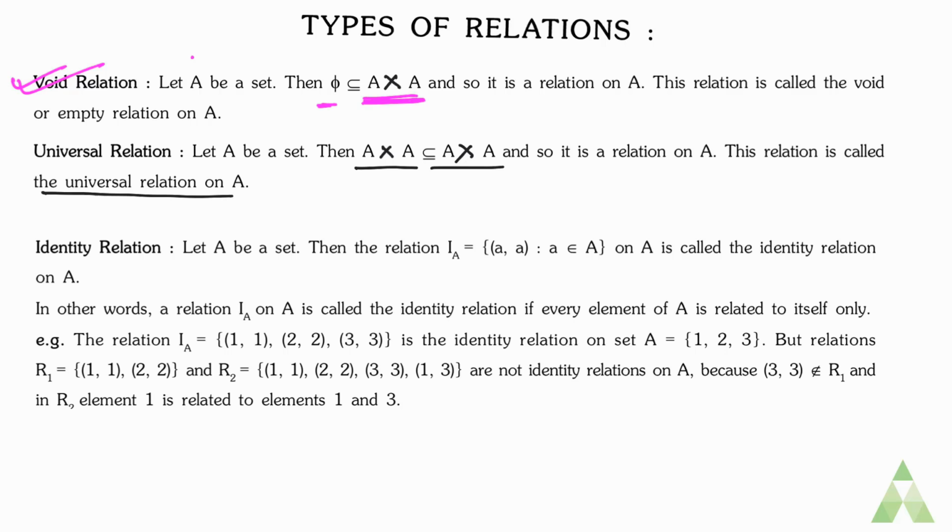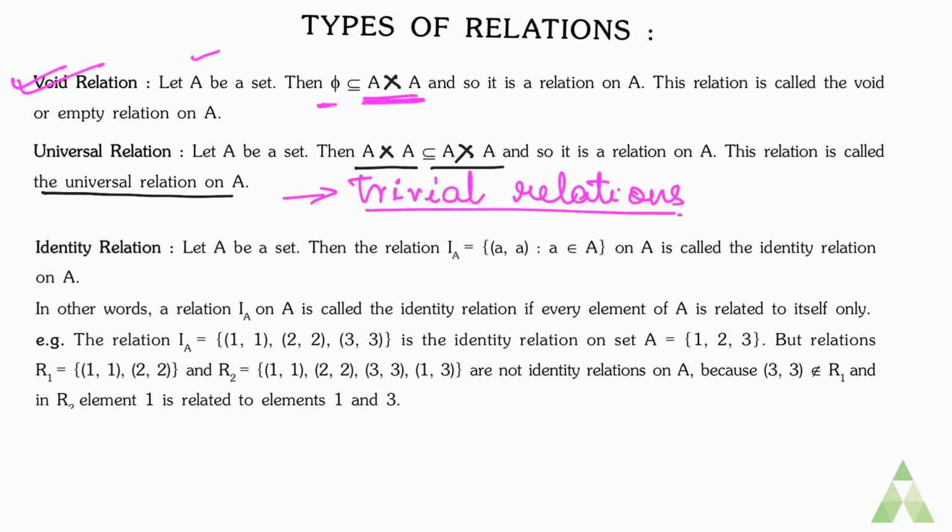So in case of void relation, no element of A is related to any element of A, and in case of universal relation, each element of A is related to every element of A. Both the empty relation and universal relation are sometimes called trivial relations.